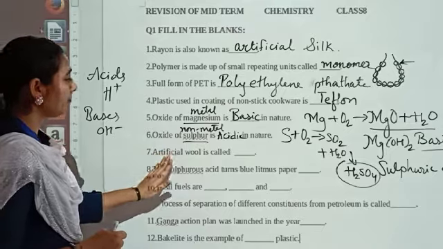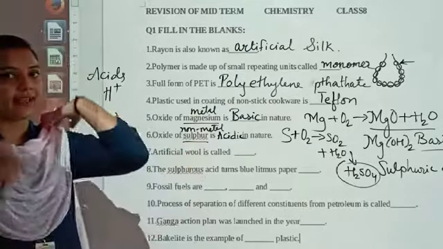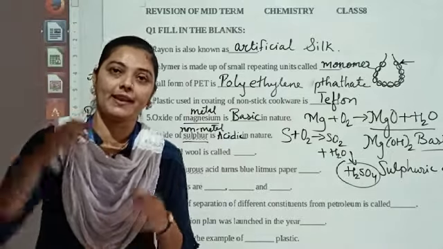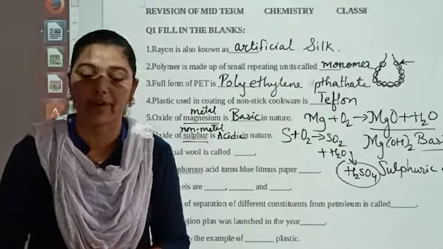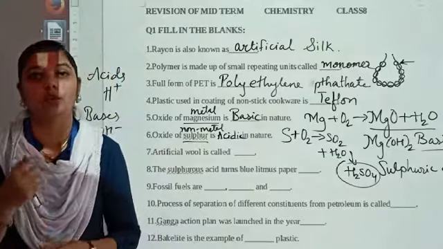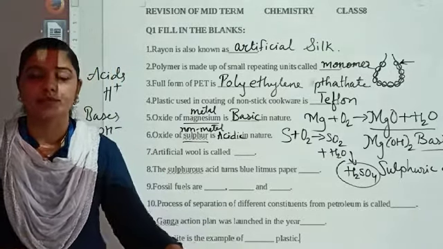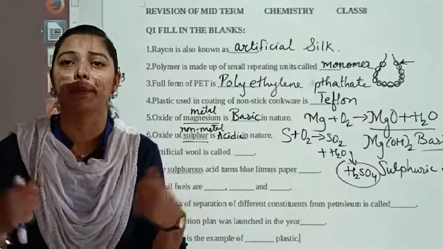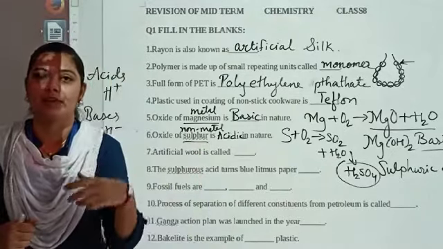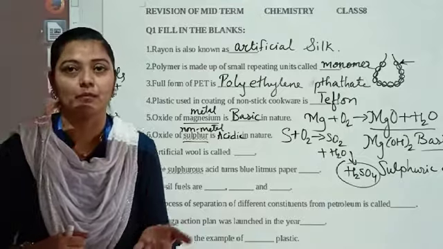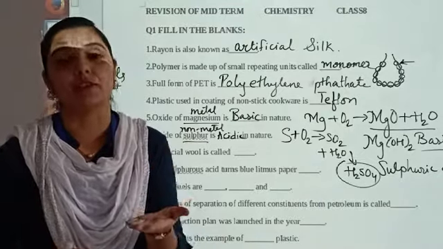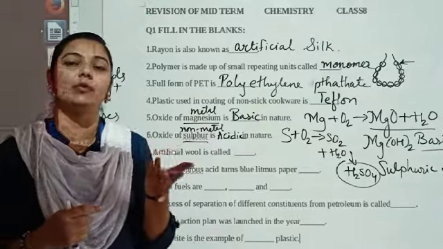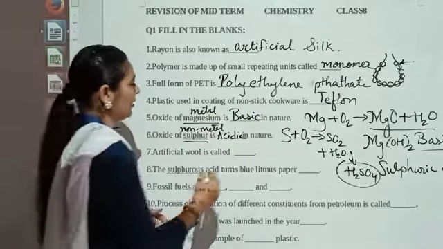Next one, artificial wool. Now dear students, as we have a silk resemblance material, rayon, similarly for the woolen clothes we use now in the winter. Very soon we all are going to use sweaters, shawls, and blankets, right? So we say that we are using woolen materials, but actually we are using artificial wool. And what is the name of that artificial wool? Acrylic.